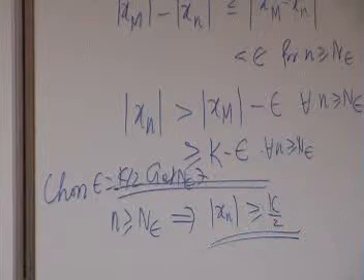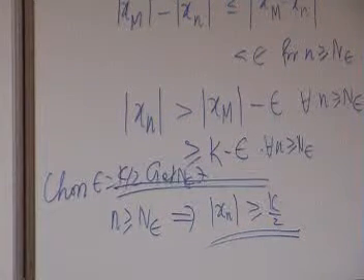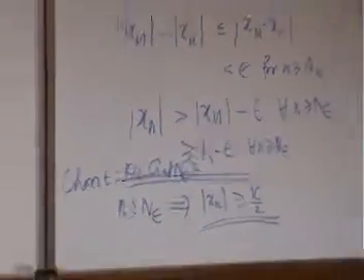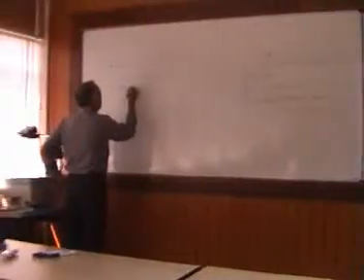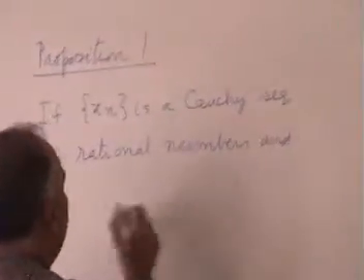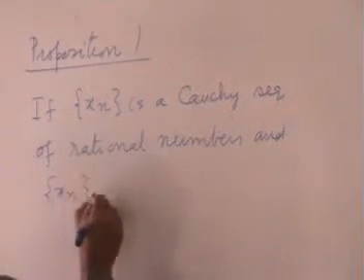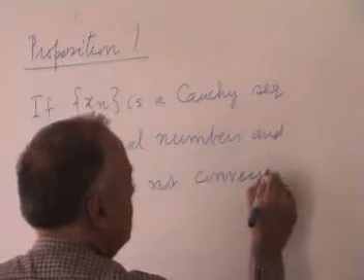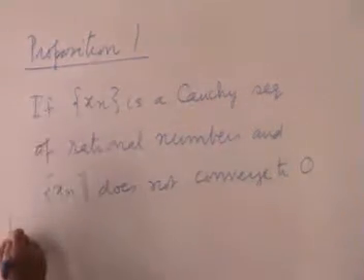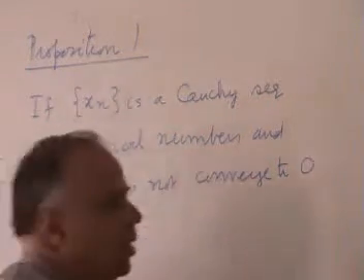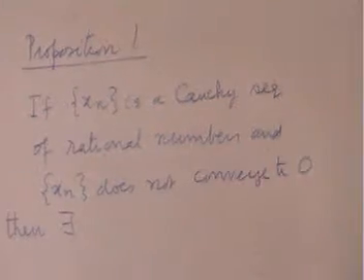If xn is a Cauchy sequence of rational numbers and xn does not converge to 0, then there exists, let's call k by 2 as some L, okay?